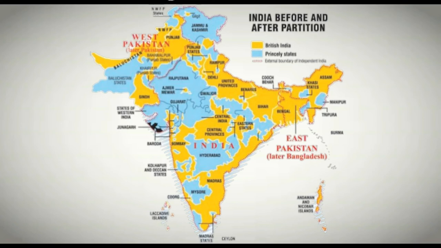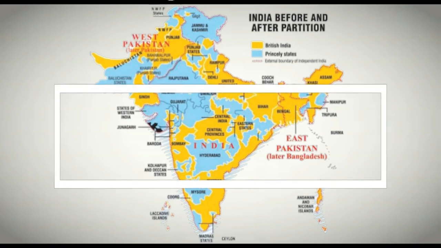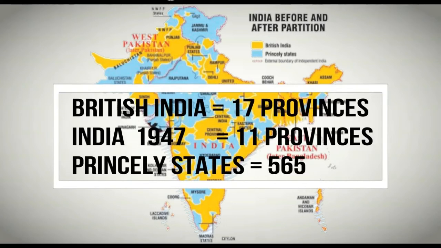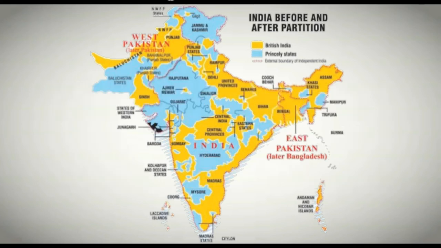The next one is, these provinces were 11 in number at the time of independence, and these princely states were 565 in number at the time of independence. For example, provinces you can talk about are Bombay or Madras, but princely states like Jammu and Kashmir and Hyderabad were the princely states. Remember, at the time of independence, we gave the choice to these local rulers whether they wanted to be with India or act like an independent country.